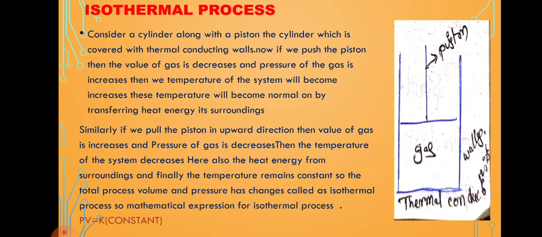Similarly, if we pull the piston in the upward direction, then the volume of the gas increases and the pressure of the gas decreases. Then the temperature of the system decreases. Here also the heat energy is gained from the surroundings. Finally the temperature remains constant. So in the total process the volume and pressure change, and this is called the isothermal process. The mathematical expression for the isothermal process is PV is equal to K, that is constant.